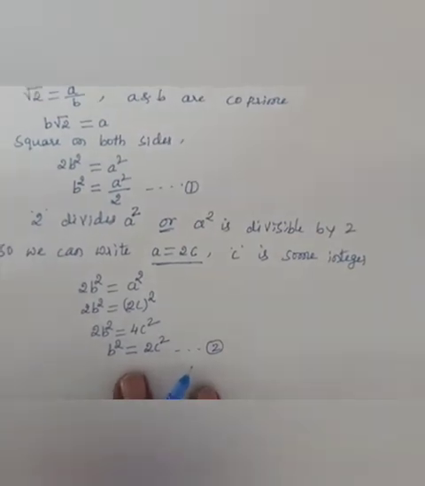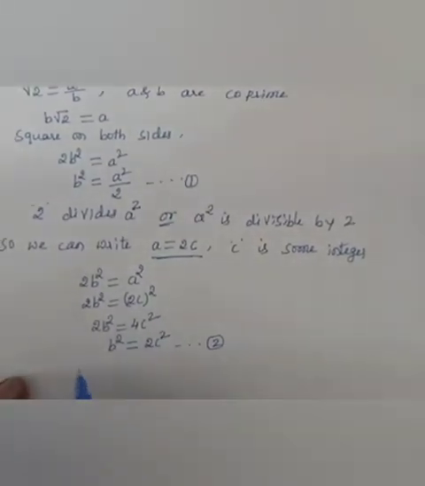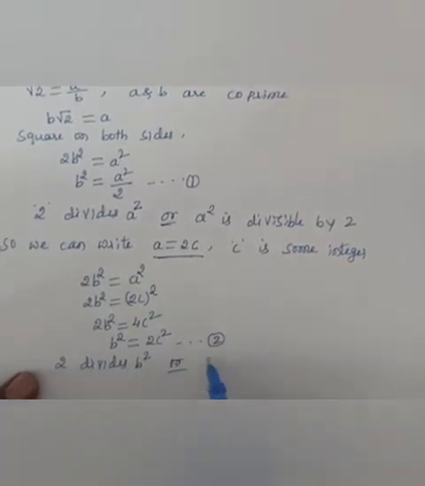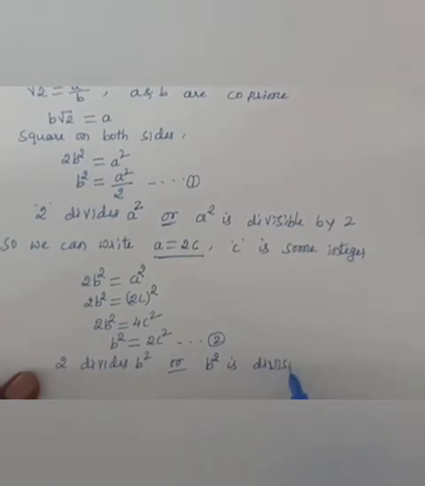This equation number 2 indicates what? Here 2 divides b square, or b square is divisible by 2.